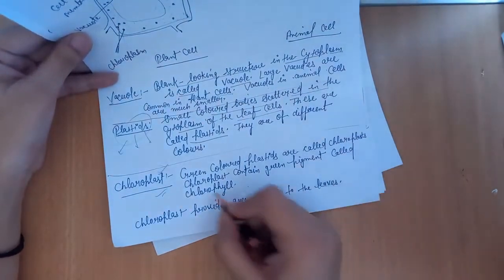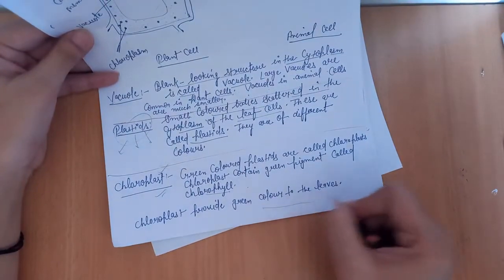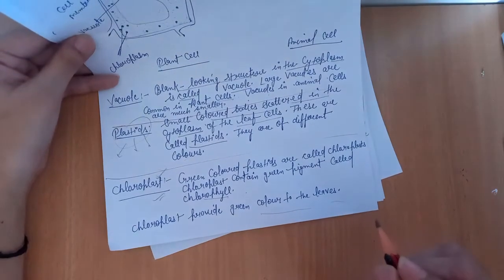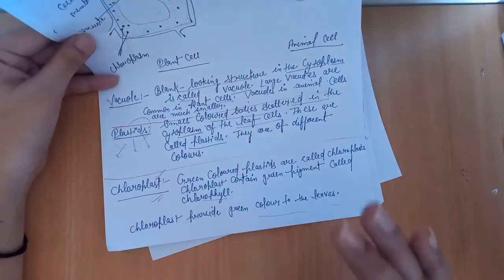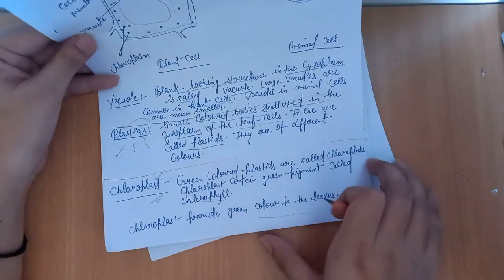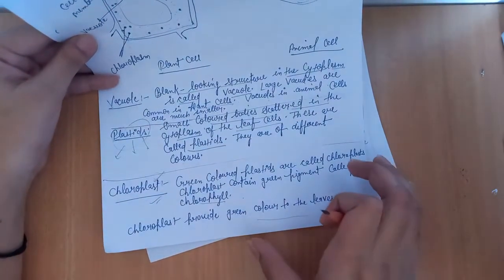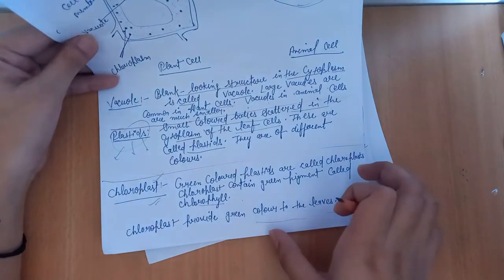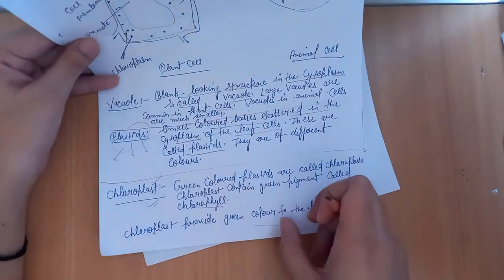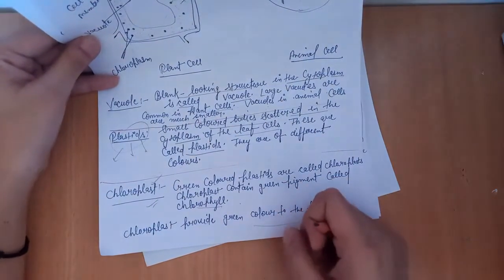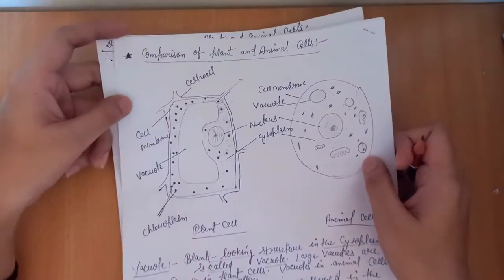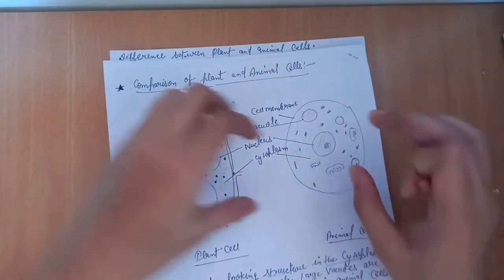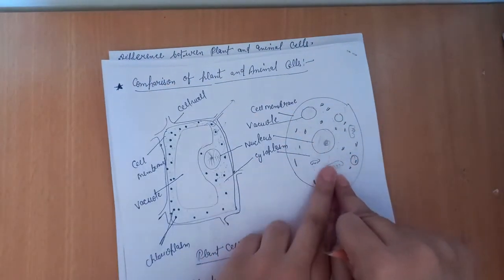Chloroplast contains the green pigment called chlorophyll. Chloroplast provides the green color to the leaves. And why do leaves have a green color? Because chloroplast is present in the cytoplasmic area of the leaf, and the green color pigment present in the chloroplast provides its green color, and because of having chloroplast, the color of leaves is green. Next, plastid is found only in the plant cell, in the cytoplasm of the plant cell. Plastid is not found in the animal cell.